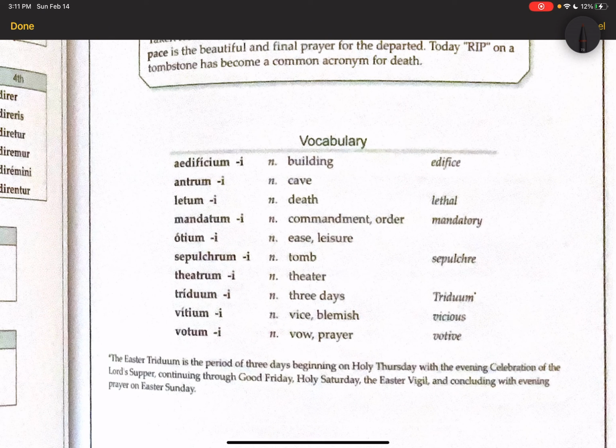Let's see. So we have edificium. I refer to this word a lot, I think, in class. Edificium is building. It's where we get the word edifice, which refers to really any kind of building in English. Then we have antrum, which is cave. Letum, which is a word for death. This is interesting. We also have another word,